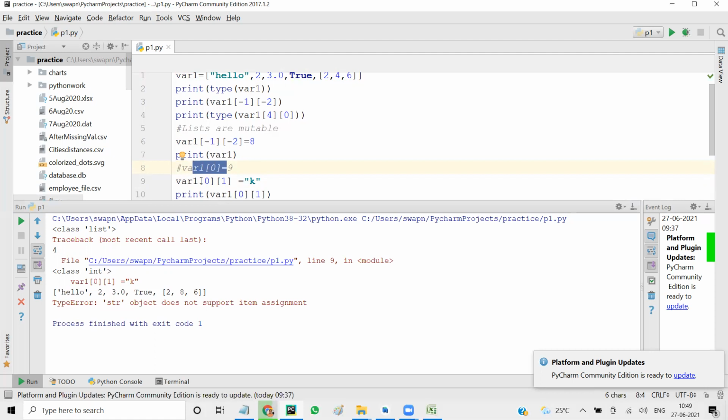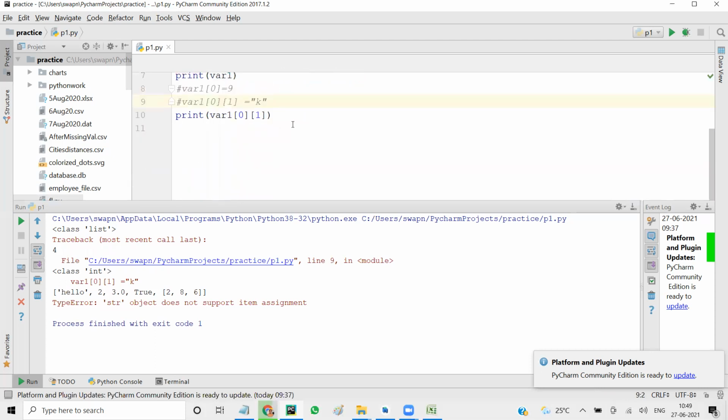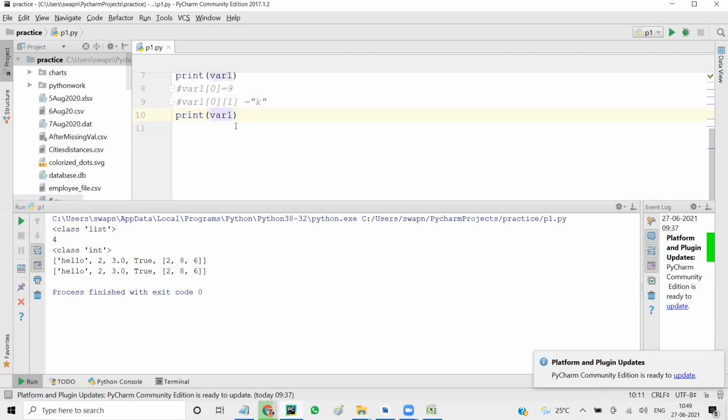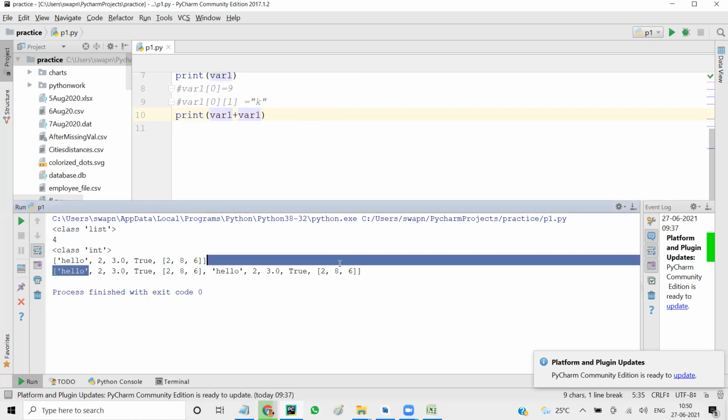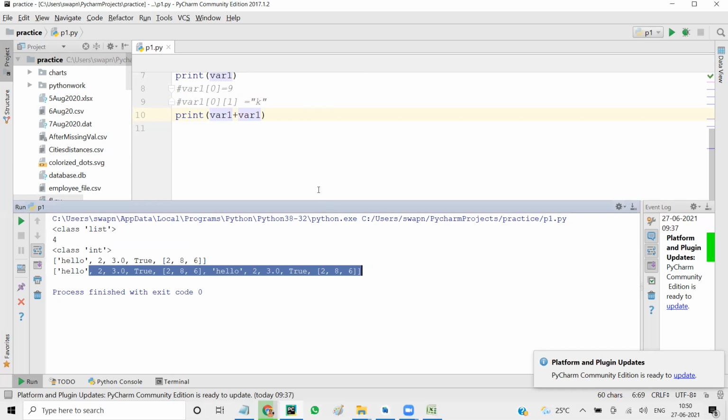Okay. Let's comment. So this is about indexing. Then next we look at some basic operations like we did in string. If I print var1, and I say var1 plus var1, so this is var1, I'm saying var1 plus var1, you get a double list, right?